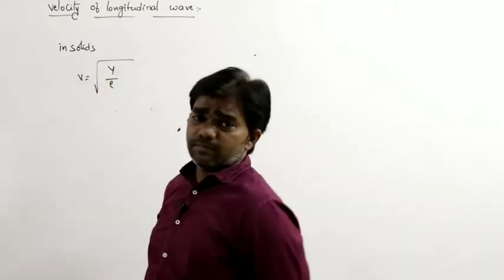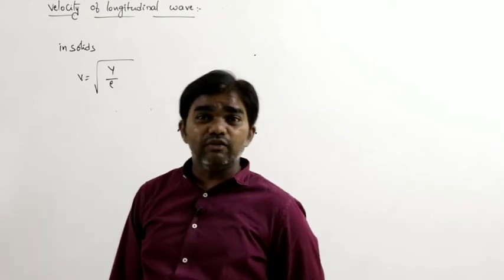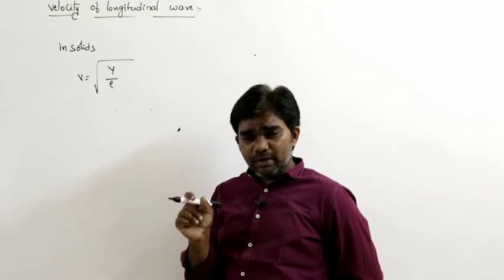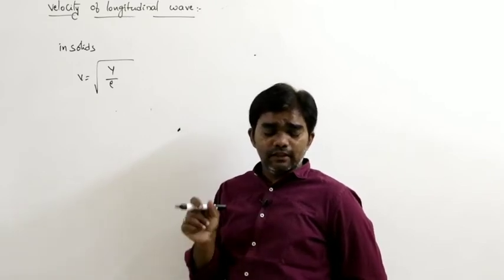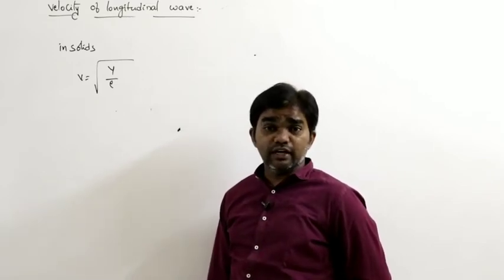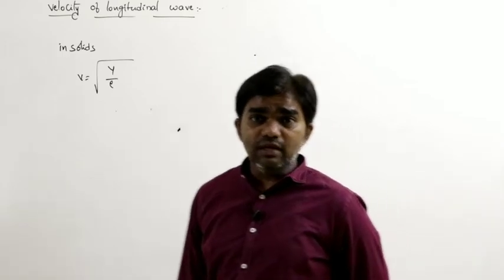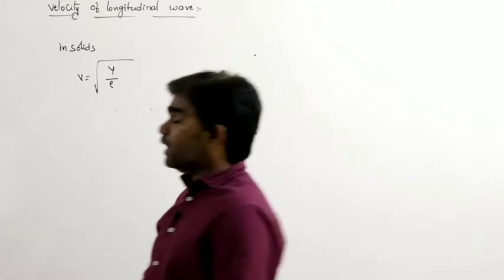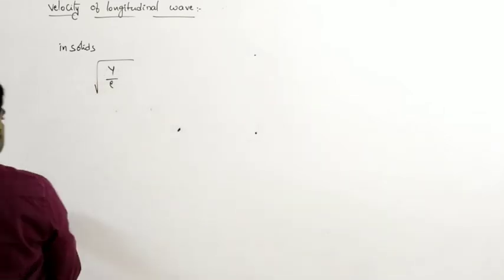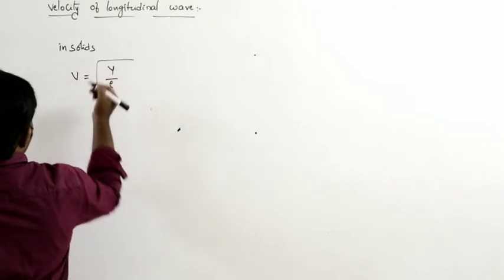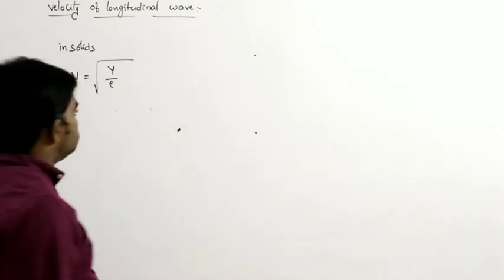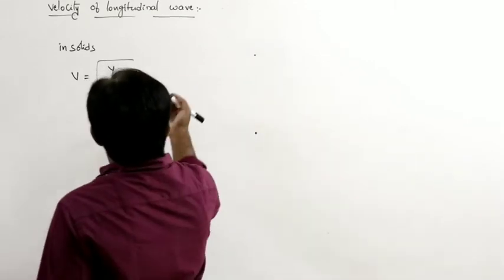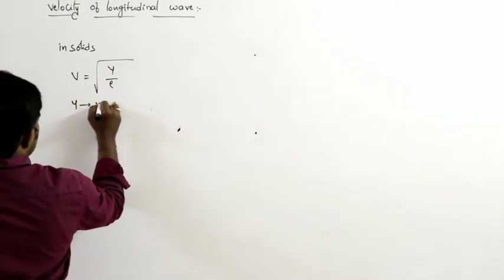So in solids, velocity of the longitudinal wave can be written as square root of... what is a longitudinal wave? The vibrations of the particles of the medium must be in the direction of propagation of the wave. So V is equal to square root of Y by rho, where Y is the Young's modulus.